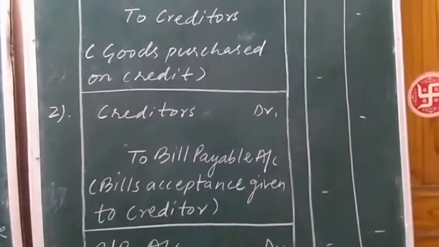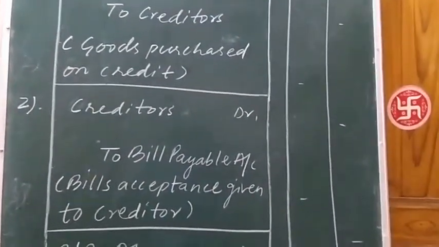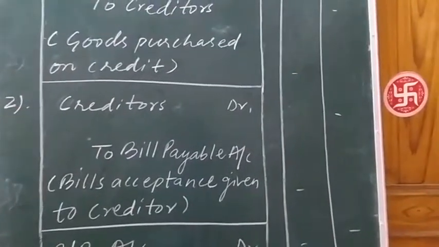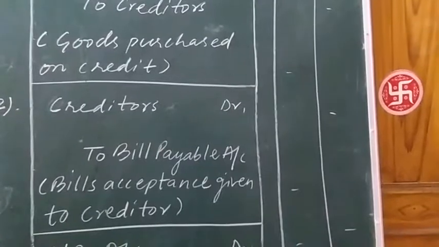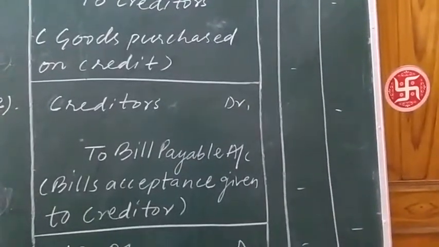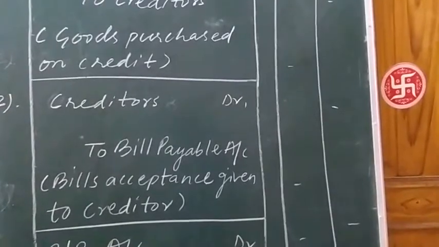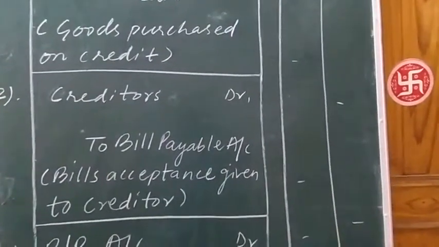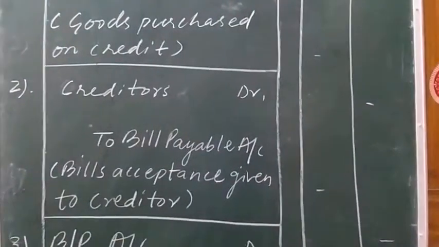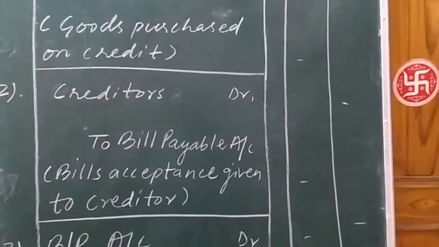Bill payable is a liability for the drawee, which arose due to acceptance of the bill drawn by the drawer. Acceptance is given by the drawee to the drawer. Now, next, what will happen in the near future?